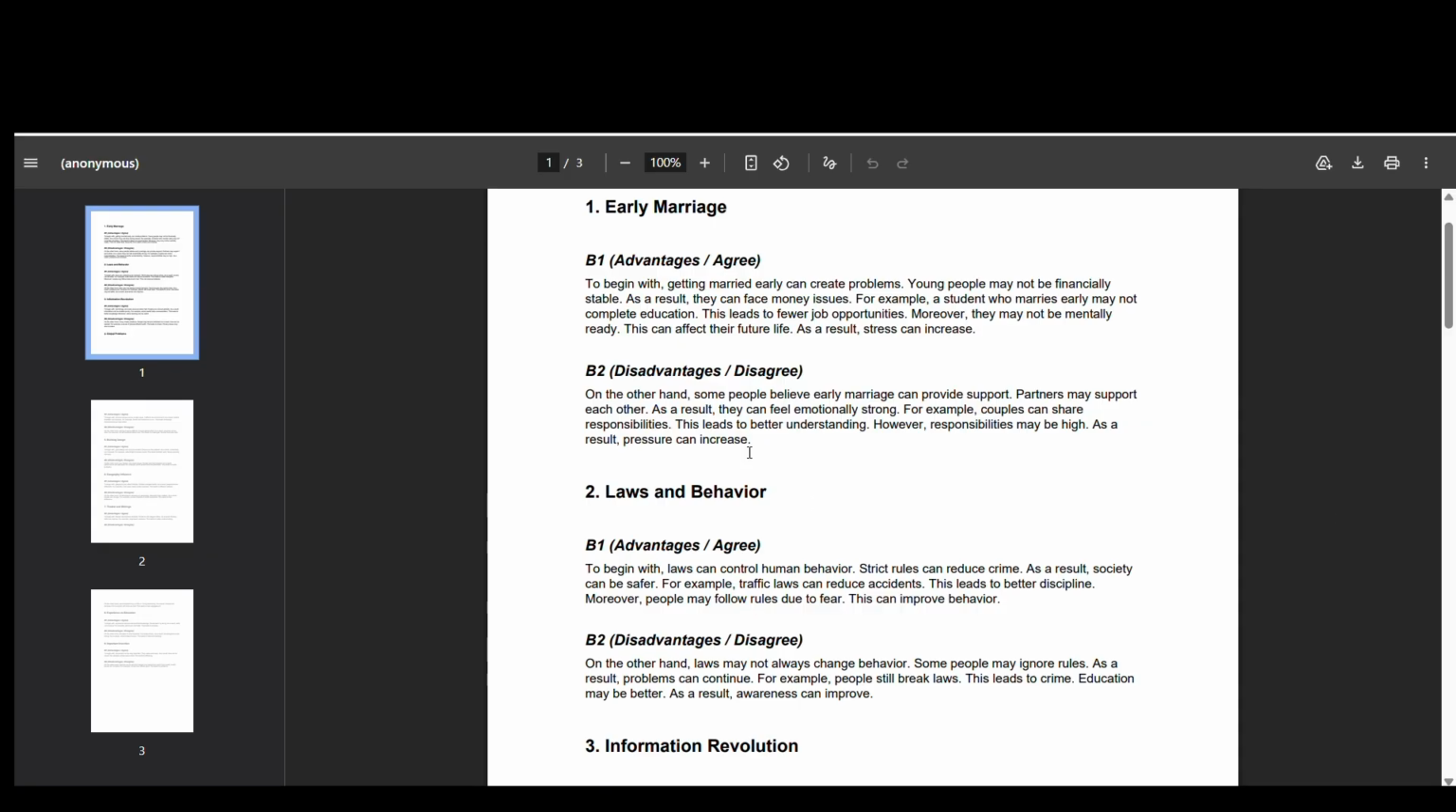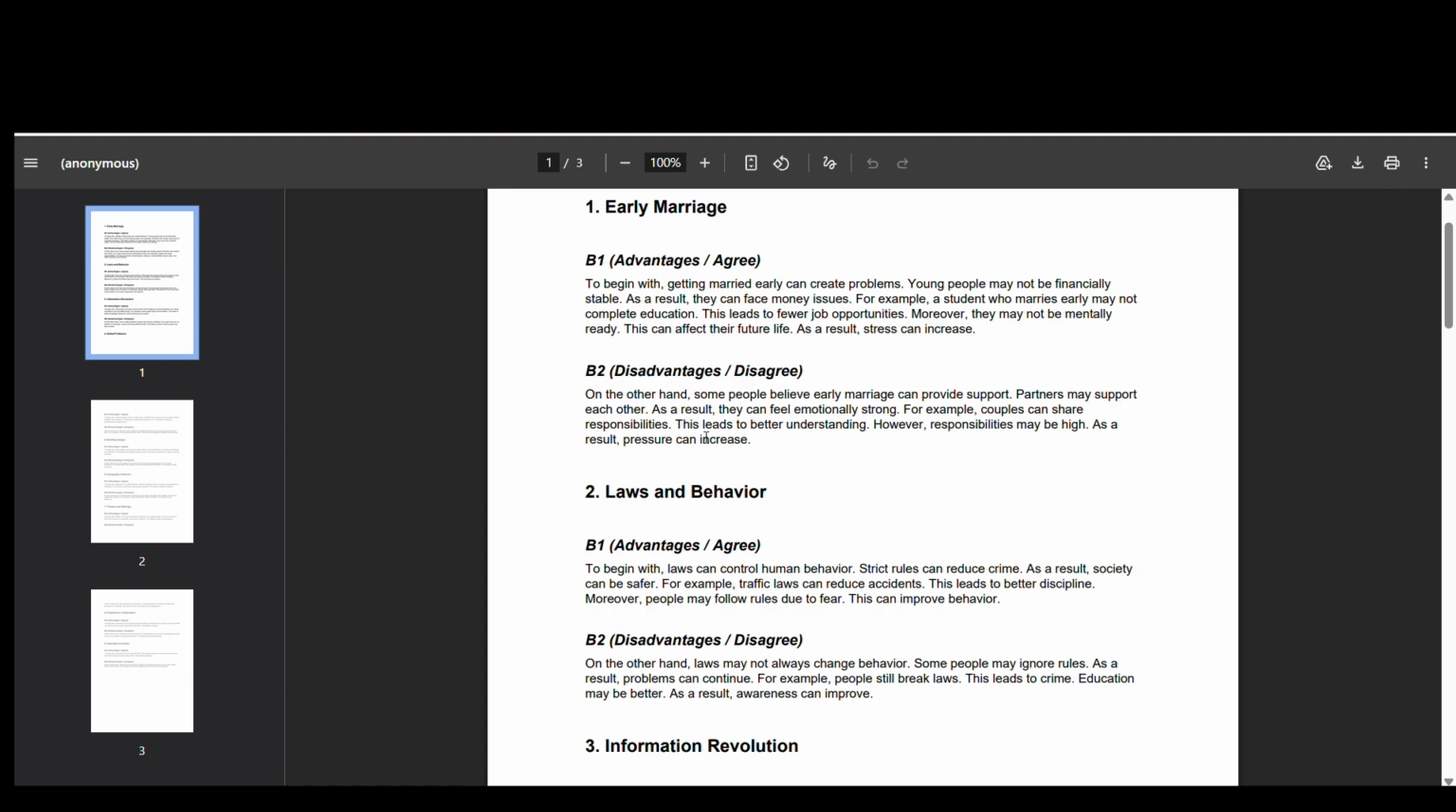As a result, as I told you, I will use these connectors. They can feel emotionally strong. For example, here I just copy pasted from my different samples. It was on my mobile, so I was not able to remove it. So here you can use 'for instance', okay, not 'for example'. For example, couples can share, like partners, you can use different synonyms, can share responsibility.